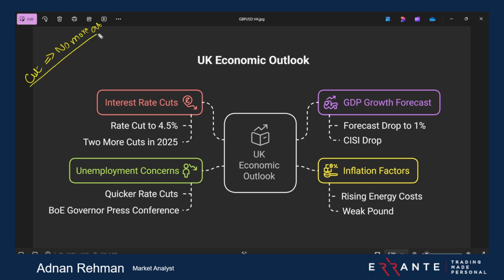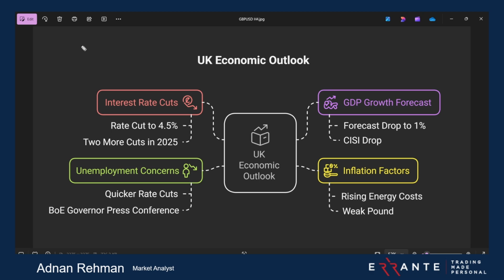Okay, so what happens in this scenario? Usually, when we see a cut, the algos will try to short the pound. But this one will keep the pound afloat, because when they say no more cuts, that means the Bank of England is expecting higher inflation. Whatever the case may be, they want to keep the interest rate on a higher side, and obviously a higher interest rate will support the pound. So this is a mixed type of scenario. Please be careful of this.